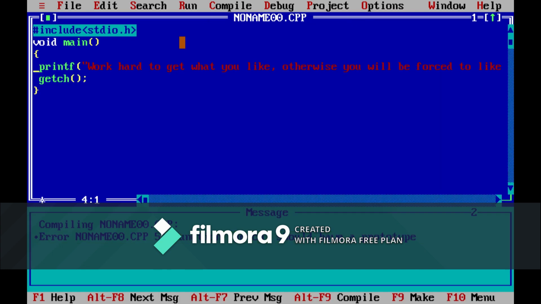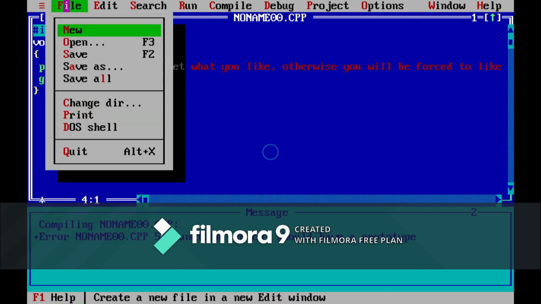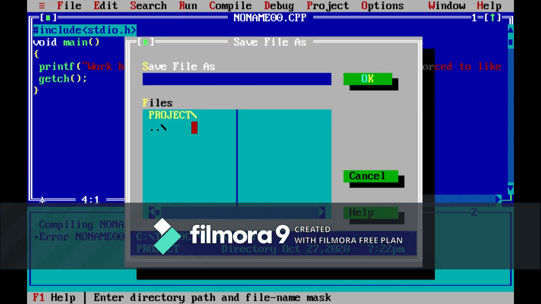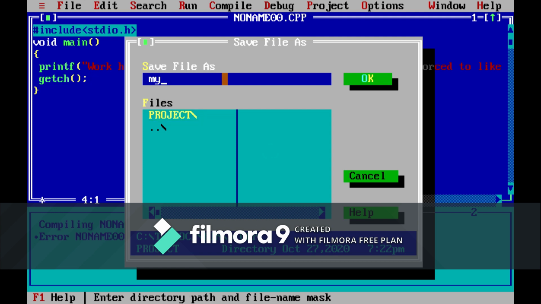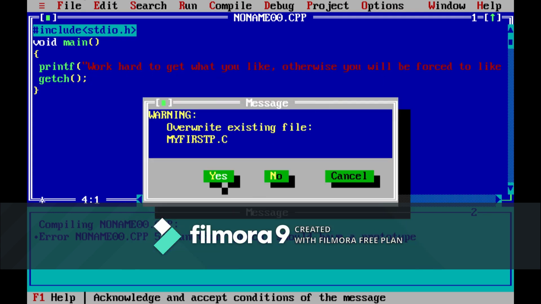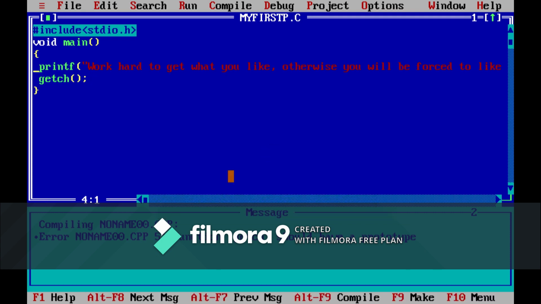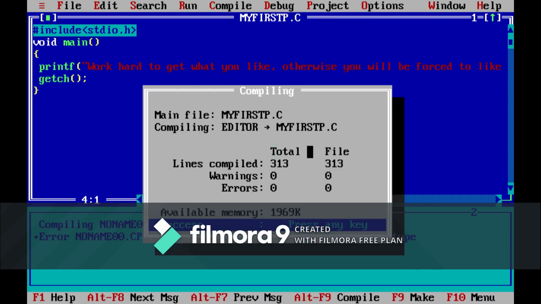The file is saved as .cpp. Actually, for C you have to save it as .c. Let me save this with save as, then select the location, the project folder, because that is where we have our bin. Then name it my first program .c and save it. Now let me compile this code. There are 0 errors, so let me run.